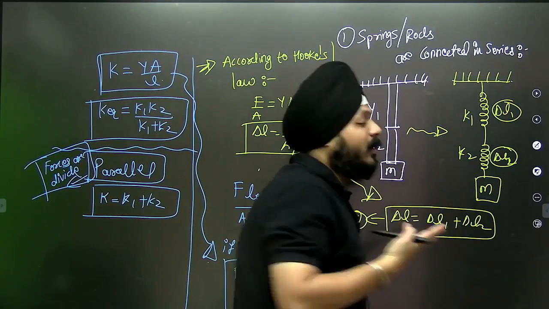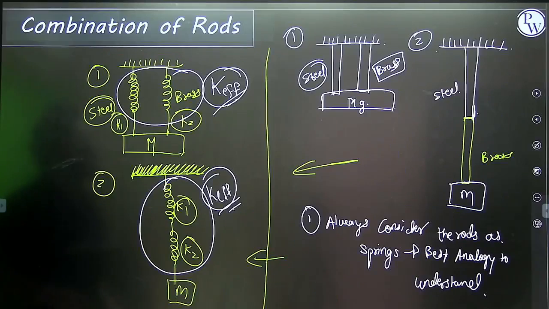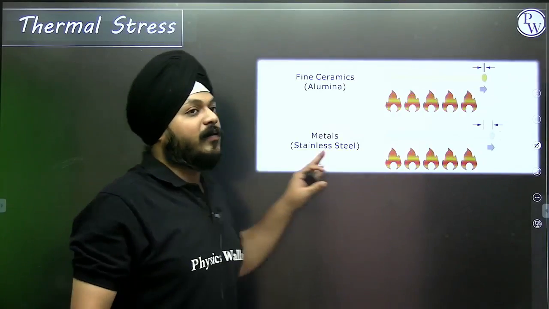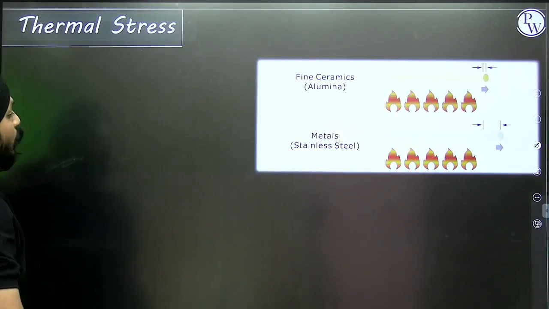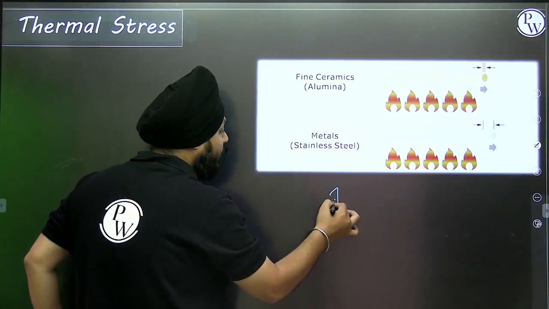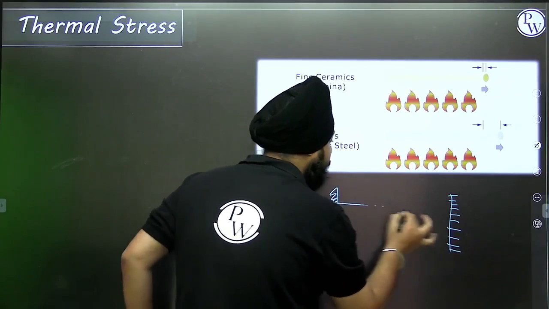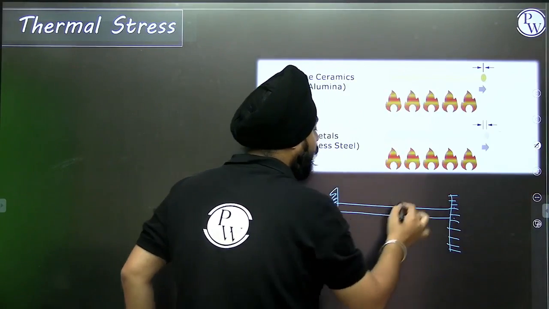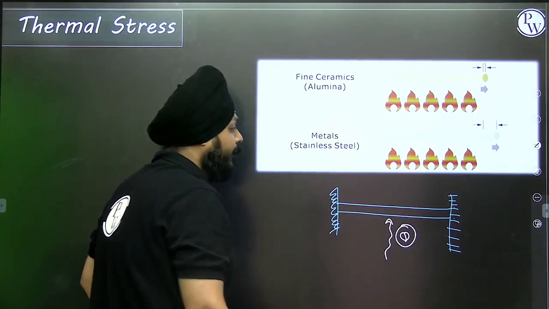Sums based on this were already asked in the NEET 2019 and 2020 papers. We are going to see that stuff also. And the final part is thermal stress. We are going to see this thermal stress in heat transfer also, but I'm going to show you. Suppose these are two rigid walls, and in between the two rigid walls, one rod is connected and continuously heat is supplied to it.